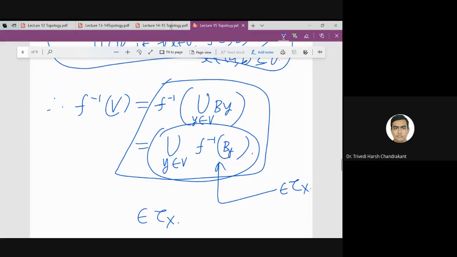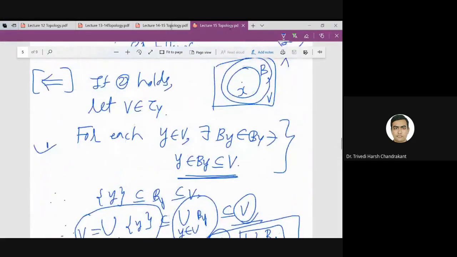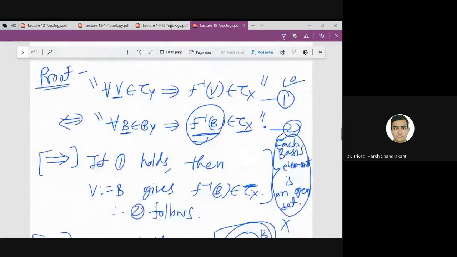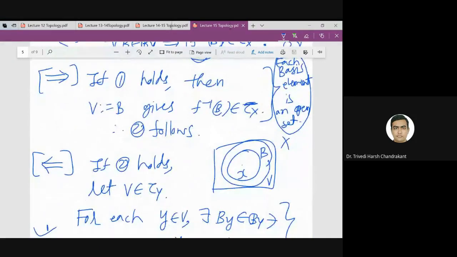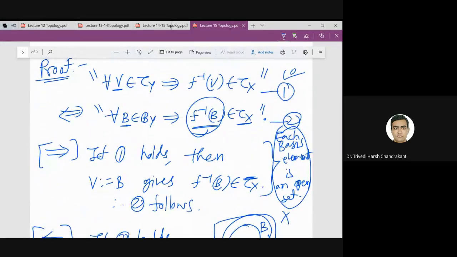So let us go back and check whether we proved what is required or not. So we are proving second implies first. So second means for every basis element, f inverse B is open. Now I have to prove first. So that means I have to start with an open set V, and then I have to show f inverse V is open.